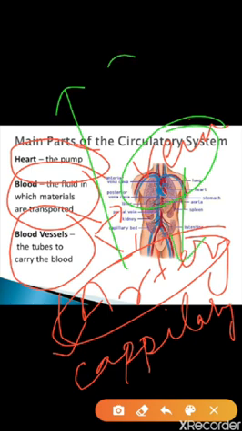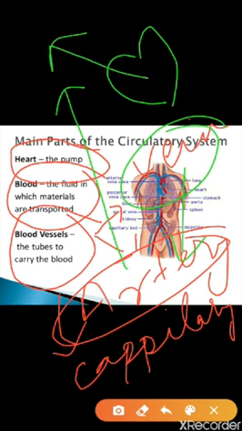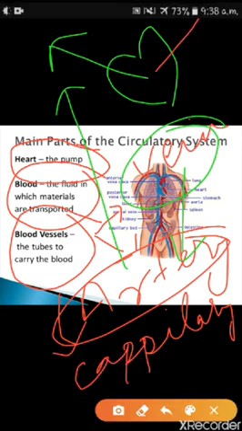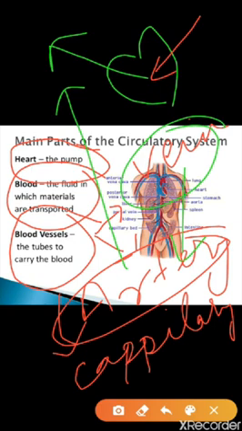That means if this is the heart, the artery will take the blood from the heart to the target organ, but the vein will carry the blood to the heart. So these are some little differences. If an artery comes up, you can imagine that the tube is taking blood away from the heart, and if the name vein comes, the blood is coming into the heart.